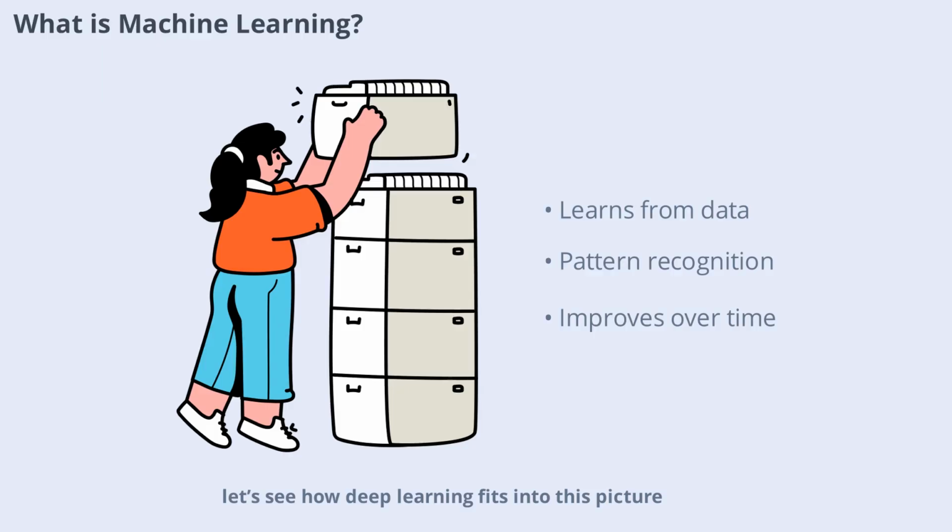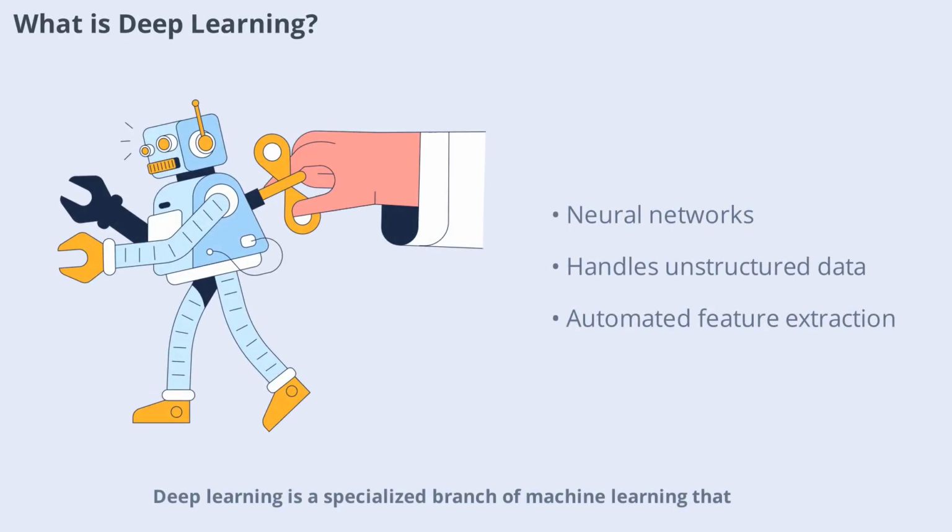Now let's see how deep learning fits into this picture. Deep learning is a specialized branch of machine learning that uses artificial neural networks with many layers, hence the term deep. These networks are designed to mimic the way the human brain processes information. Deep learning excels at handling large volumes of unstructured data such as images, audio, and text. It powers technologies like voice assistants, facial recognition, and self-driving cars. The complexity of deep learning models allows them to automatically extract features from raw data, reducing the need for manual intervention. Let's explore the core differences between these two approaches.